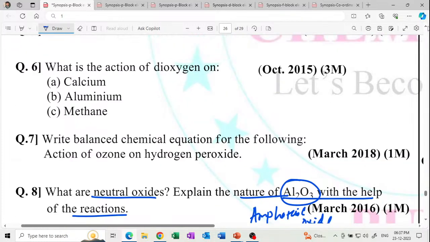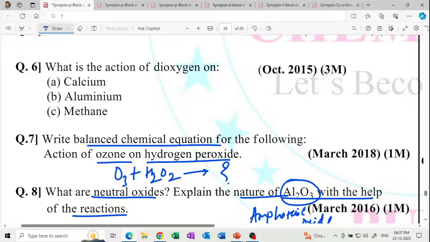Write the balanced chemical equation for the following: action of ozone on hydrogen peroxide. That is, ozone plus H2O2, what happens? Only write the balanced chemical equation. Get it? What happens when ozone reacts with H2O2, hydrogen peroxide? 1 mark question.